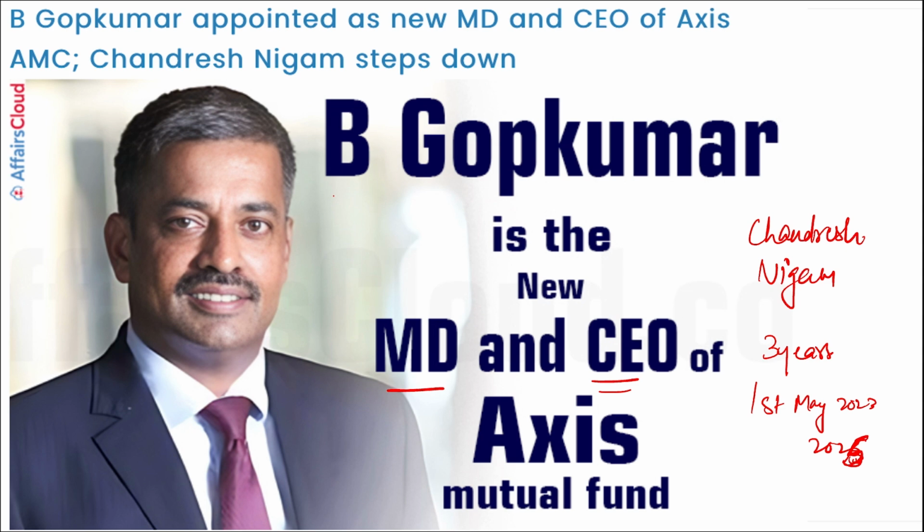Next, if we talk about B. Gop Kumar, he has more than 28 years of experience in financial services. He joined Axis Securities as the Managing Director and Chief Executive Officer in 2019. Then he also worked for Kotak Securities for 5 years. He has served as the Executive Director and CEO of Reliance Capital Limited as a part of Reliance Group also. Next.